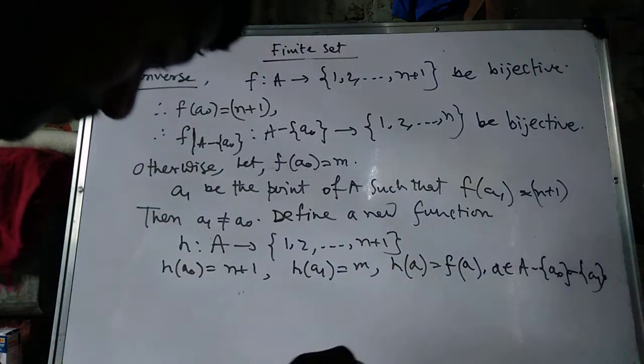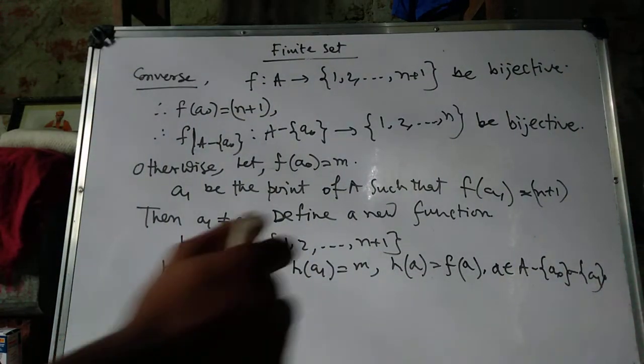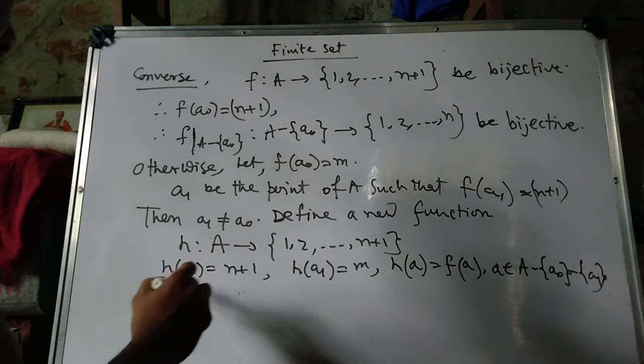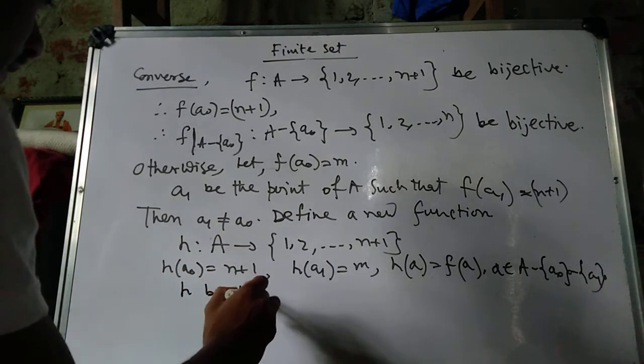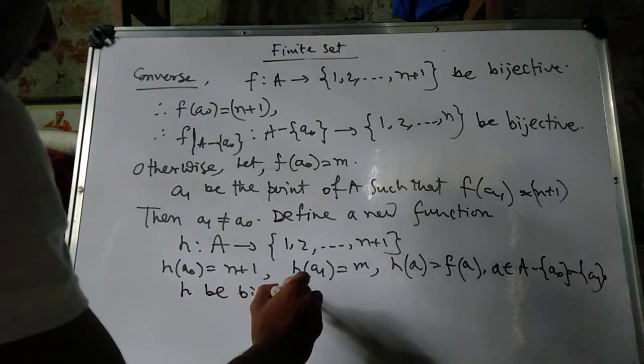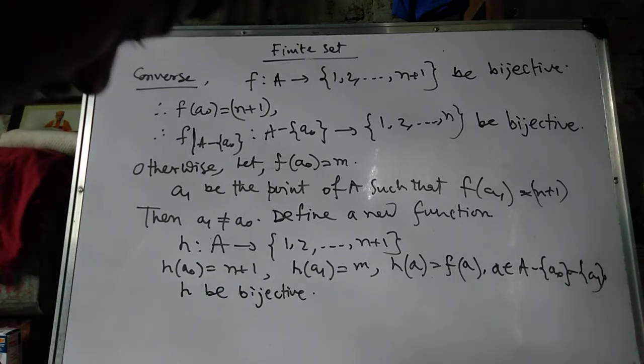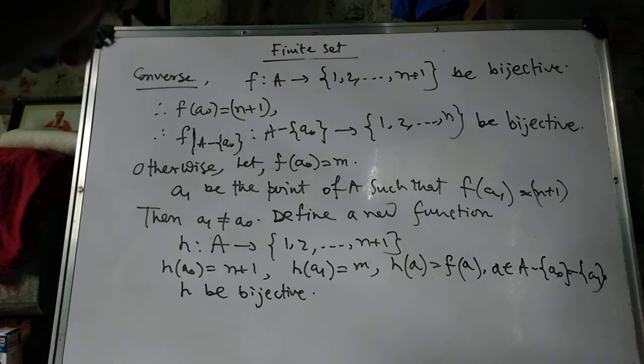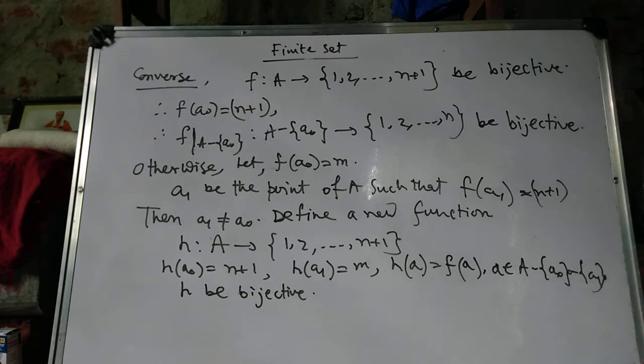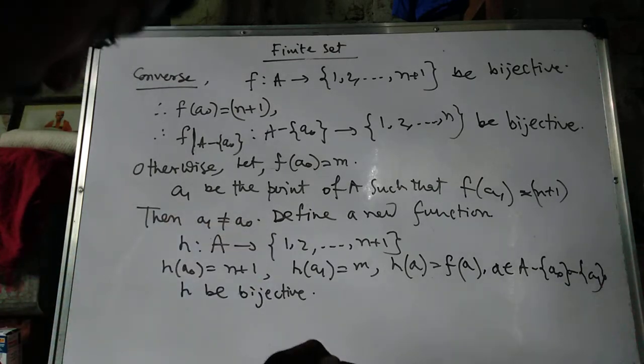Then we also easily check that h is bijective. Then now we are back in the easy case. The restriction of h to A minus {a0} is the desired bijection, which means h is also bijective.